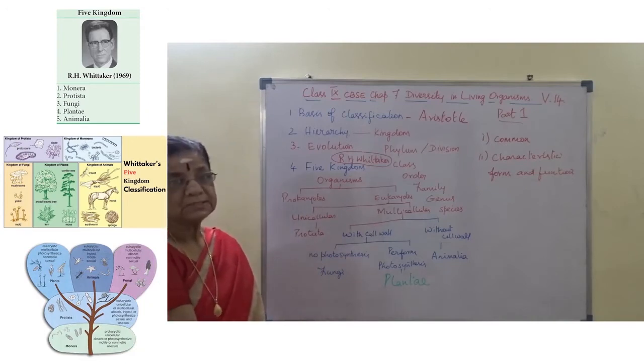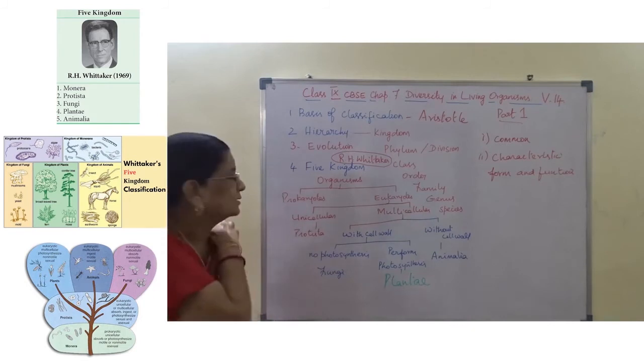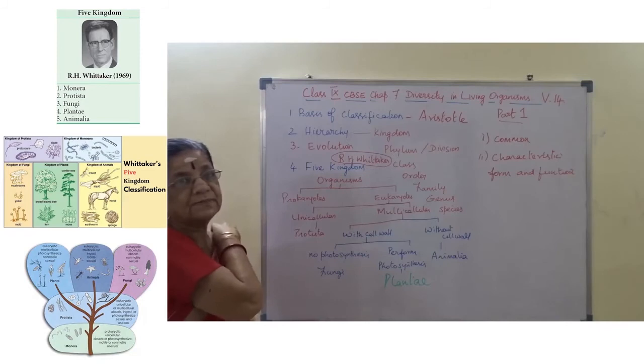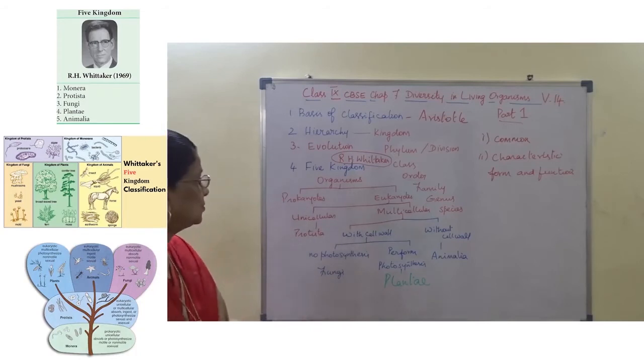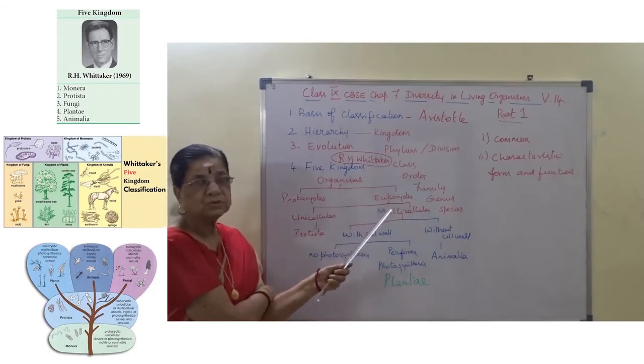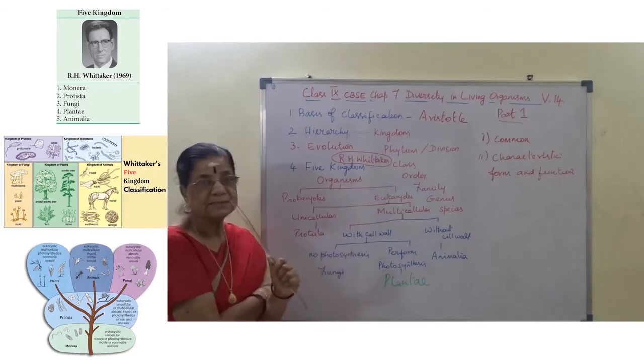incipient nucleus. Organisms, plants and animals, they are included under prokaryotes, having a single cell and no well-defined nucleus. Whereas eukaryotes are further divided as unicellular and multicellular.